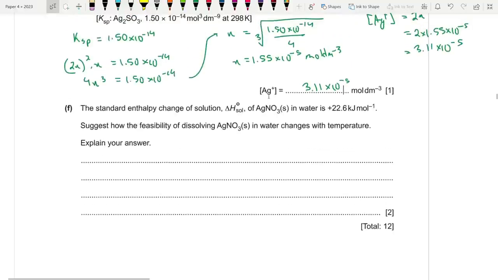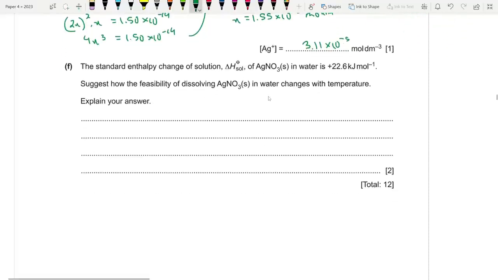Next, the standard enthalpy change of solution of AgNO3 in water is 22.6 kilojoule per mole. Suggest how the feasibility of dissolving AgNO3 in water changes with temperature. This one is soluble in water. Now it's an endothermic reaction.